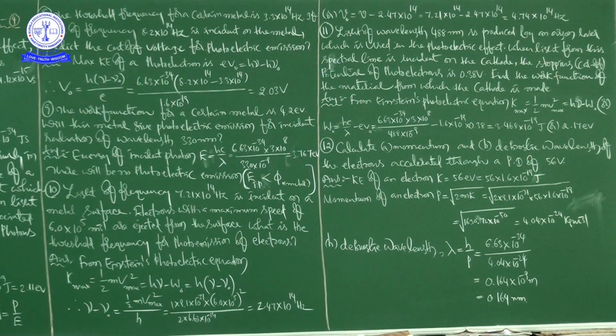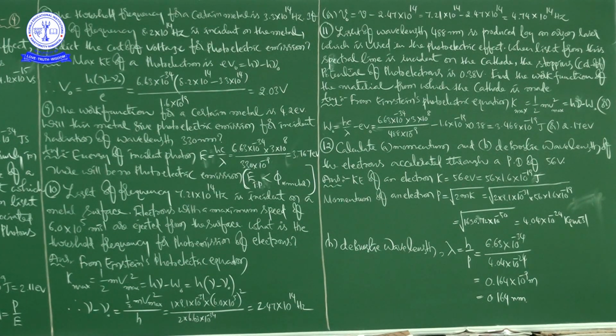Next, nu naught is equal to nu minus this value, that is 2.47 into 10 to the power of 14 Hz. The value of nu they have given is the frequency of the incident light, that is 7.21 into 10 to the power of 14, minus 2.47 into 10 to the power of 14. You just do this subtraction, you will get 4.74 into 10 to the power of 14 Hz.